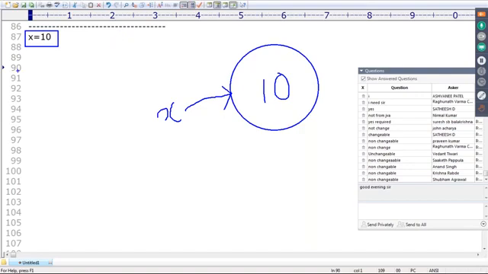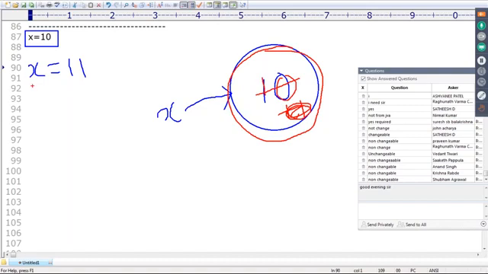Now I'm taking in the next line x is equal to 11. I'm trying to change the content of x. Internally, this 10 will be replaced with 11? Don't think like that. Once we create an integer object, you are not allowed to change the content. This value is always final, 10 only. But still I'm trying to change.